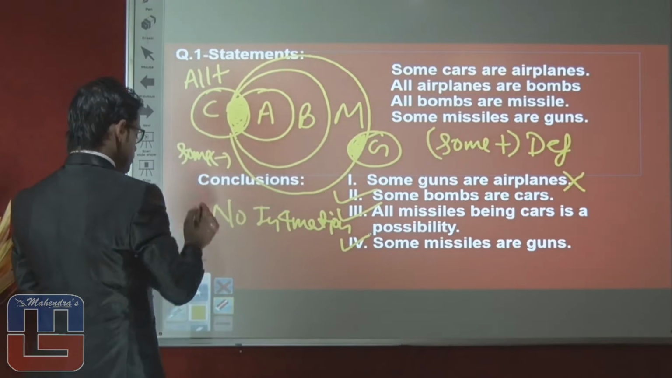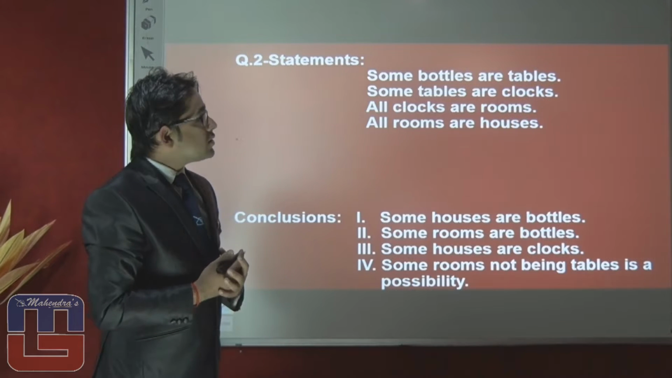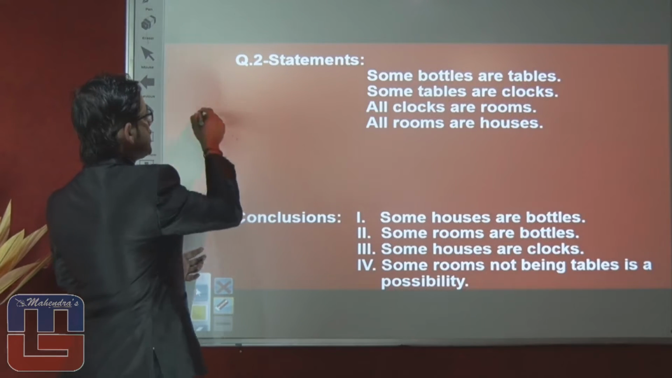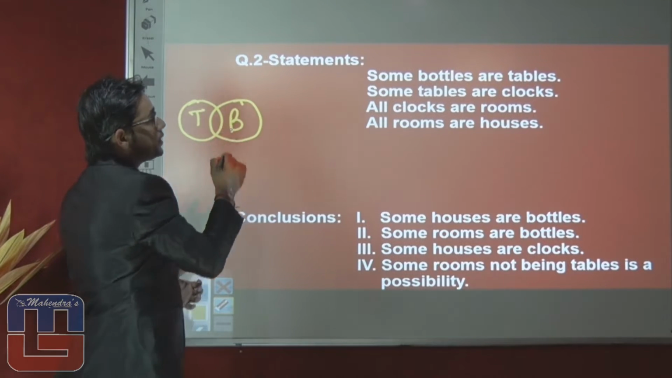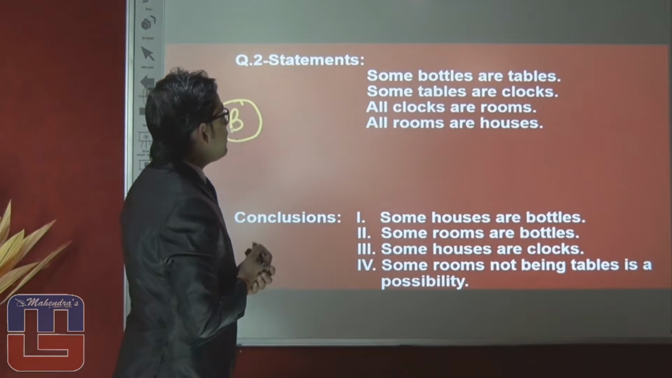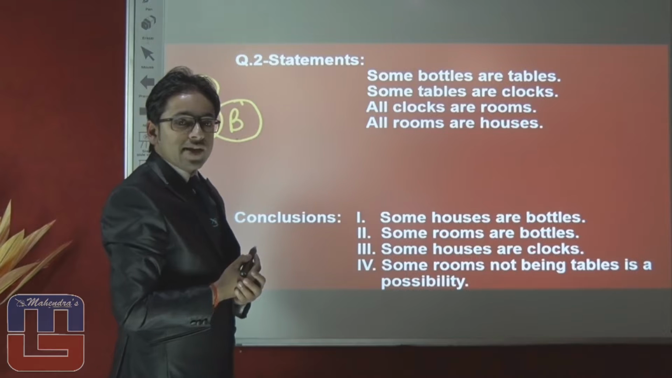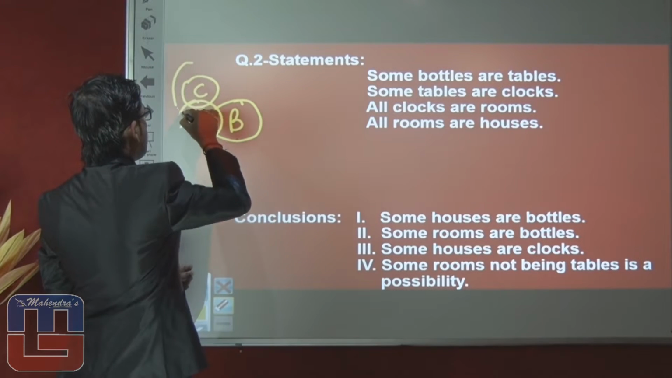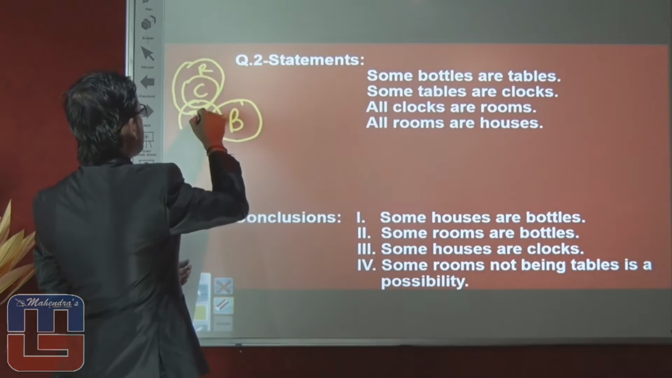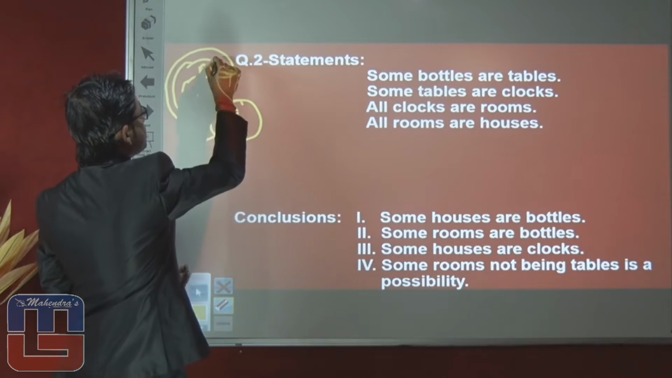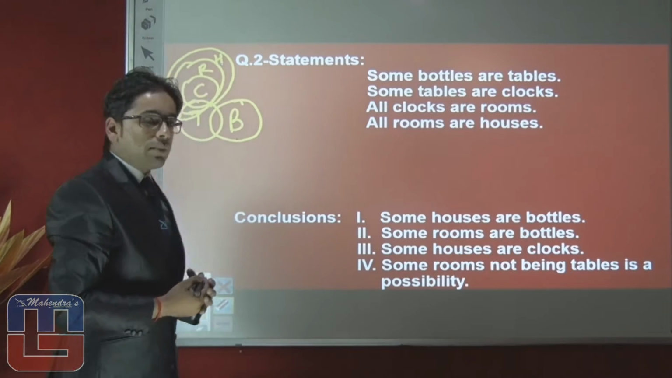Let's proceed towards the next question. In this question you can see here some bottles are table. In first statement you can see some tables are bottle. Second statement is saying some table are clock. Third statement is saying all clock are room. Fourth statement is saying all room are house. First conclusion is saying some house are bottle.